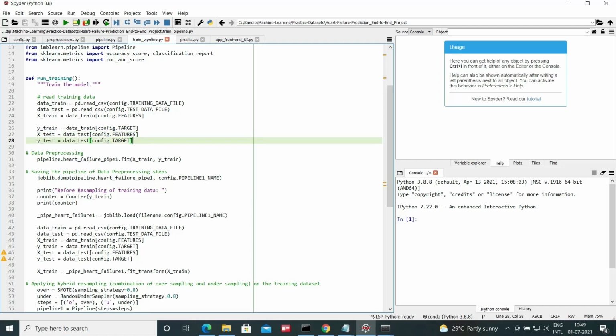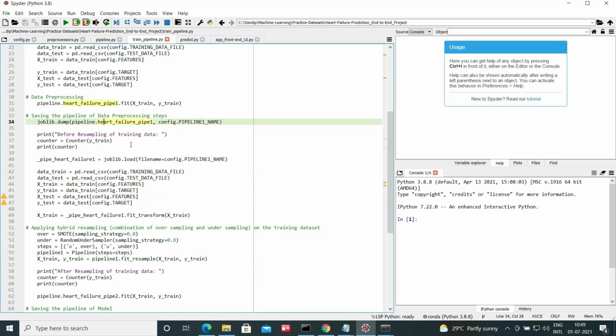Then using the pipeline, it is fitting the training data for the data pre-processing. So this will do the log transformation of those two variables as well as the feature scaling of the data. Then we are saving this pipeline for data pre-processing using joblib.dump.